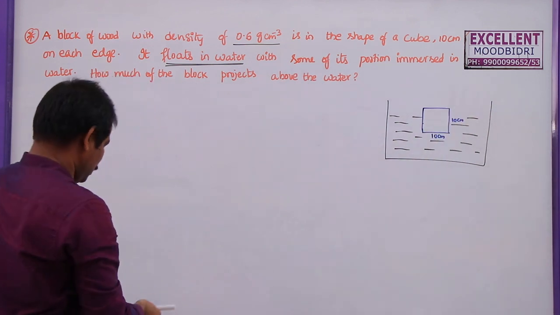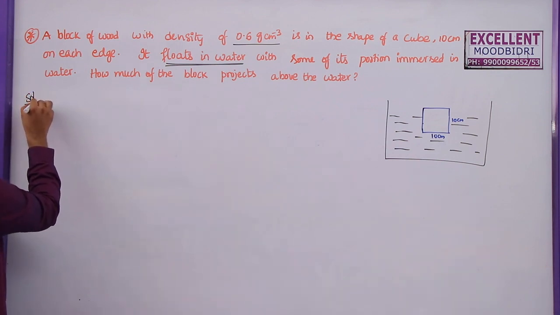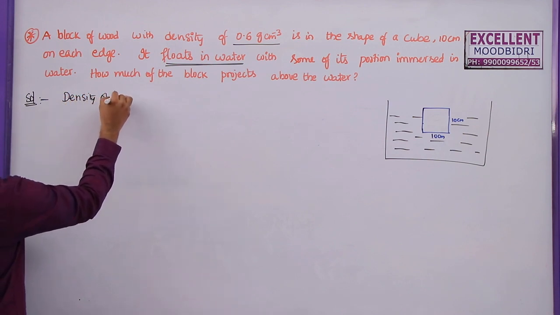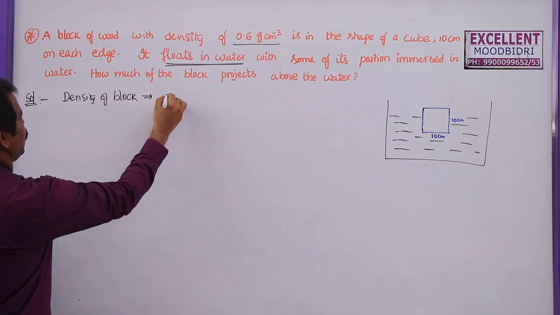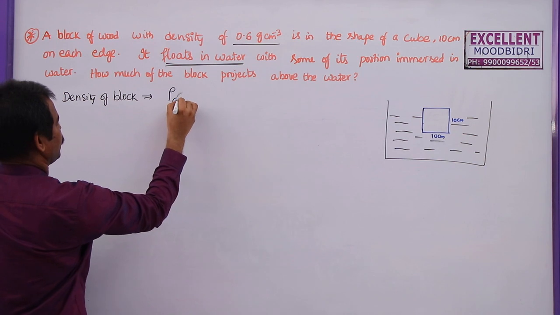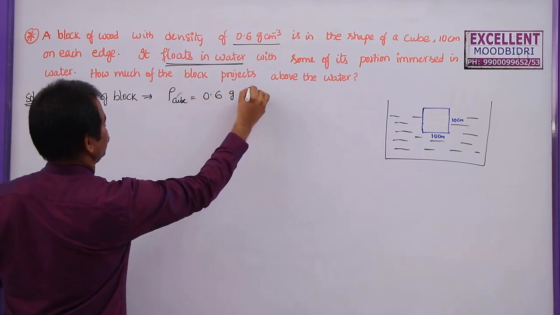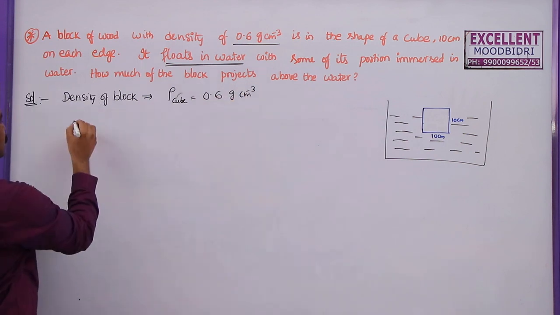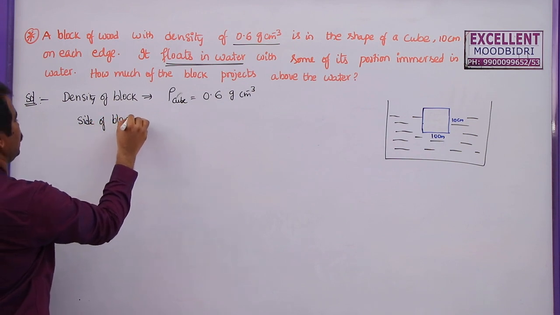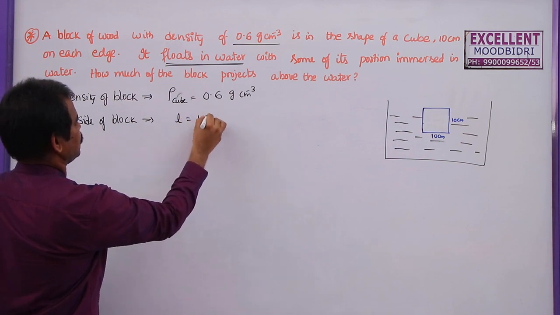Now, while solving this problem, first write the data given. Density of block, for solid we denote this rho. Rho cube is given by 0.6 gram per centimeter cube. And the side of the block, let me take L, is 10 centimeter.